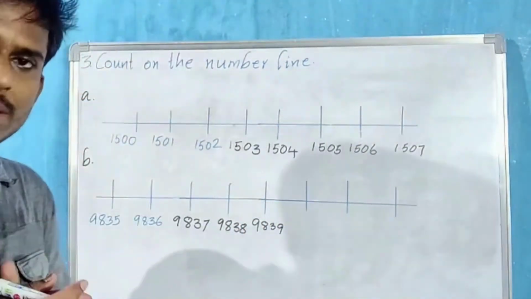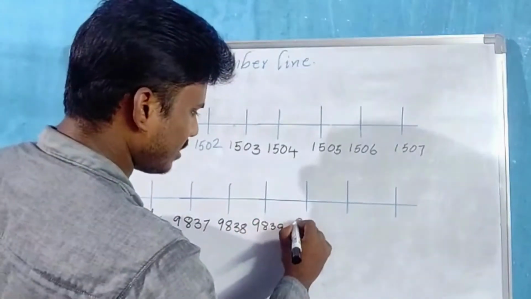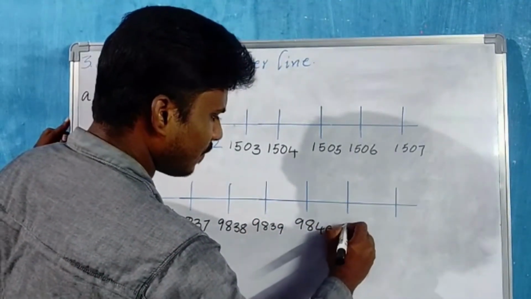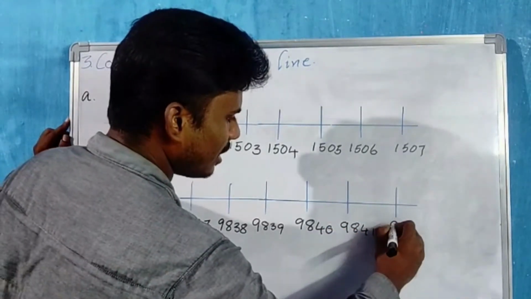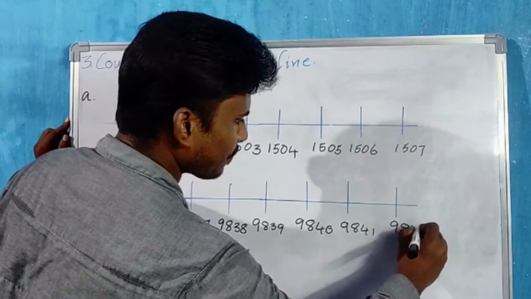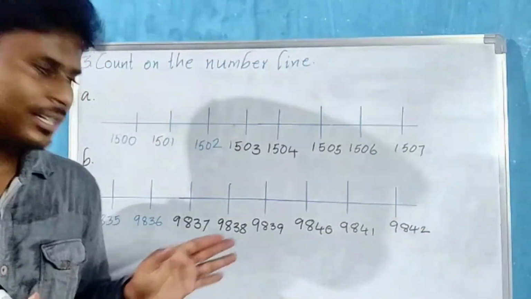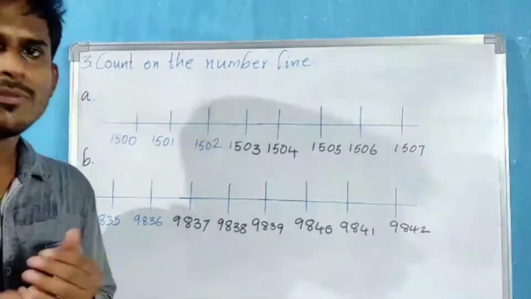Now what is the next number after 39? It is 40. So let us write like this: 9840. After that 41. So 9841. Then 9842. So we have counted 4 digit numbers on the number line. Let us go for the fourth bit.